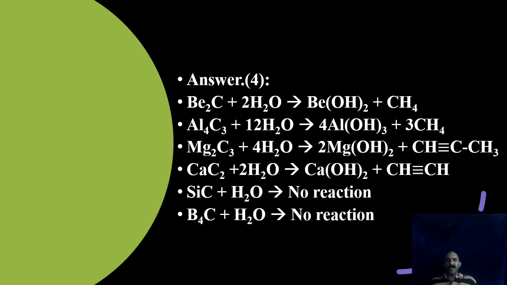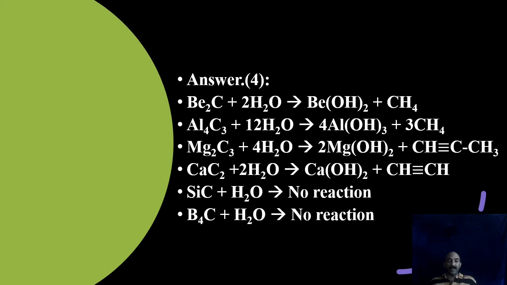Beryllium carbide reacts with water forming beryllium hydroxide and methane. Aluminium carbide follows suit. It also reacts with water producing methane along with aluminium hydroxide. Magnesium carbide, with the 3 carbon, forms propyne. Please remember, aluminium carbide as well as magnesium carbide contain 3 carbon per molecule, but magnesium carbide is forming propyne, whereas aluminium carbide is producing 3 methane.